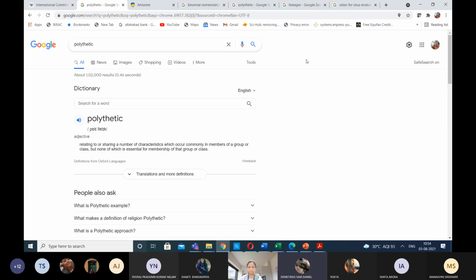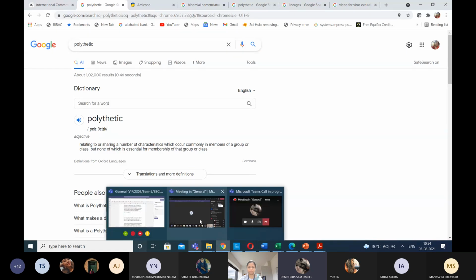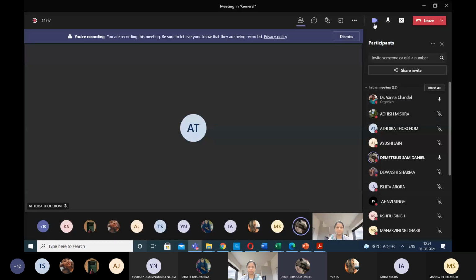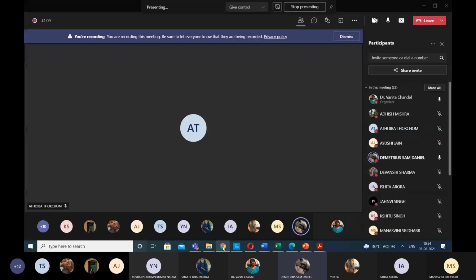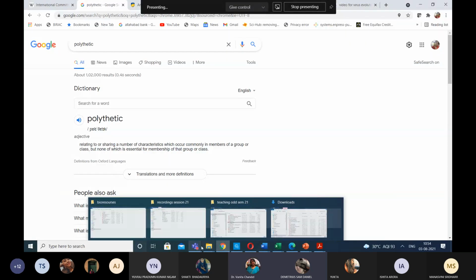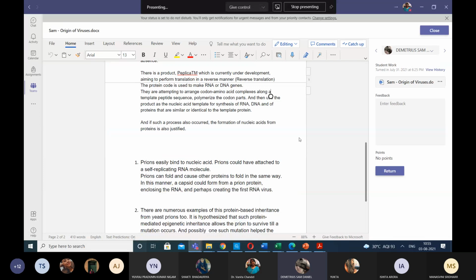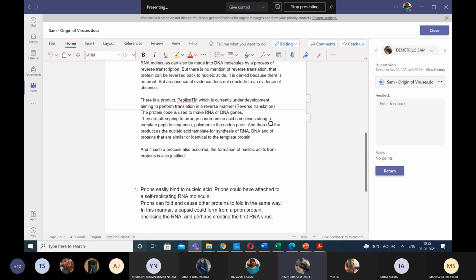The proteins, in some situations, were surviving in those conditions, and even showed inheritance in a non-Mendelian manner. So, based on these theories, the prion was made the first form of life on the planet. I added the reverse translation hypothesis to this, because reverse translation hasn't been proved yet, but it's also a hypothesis.